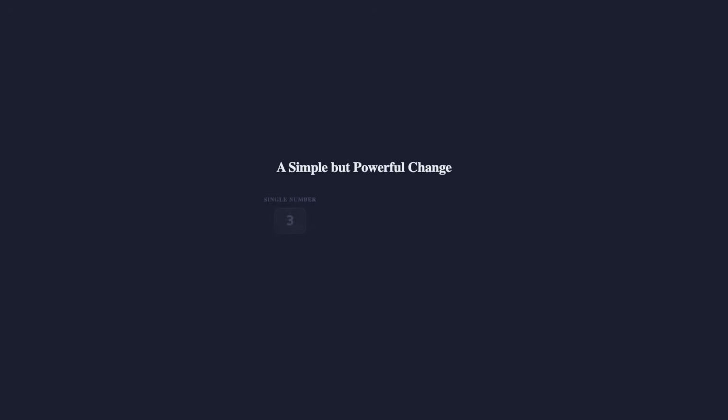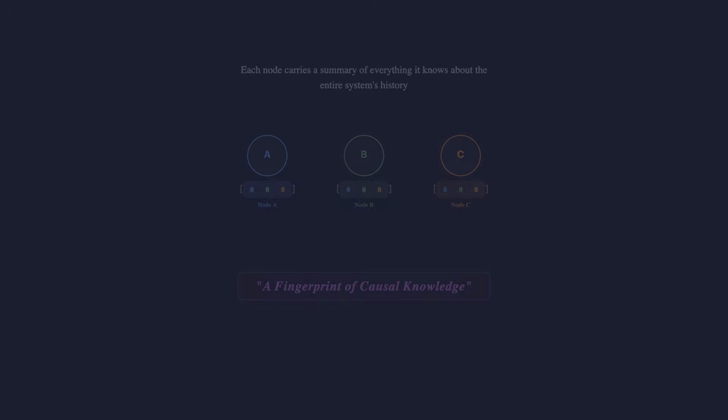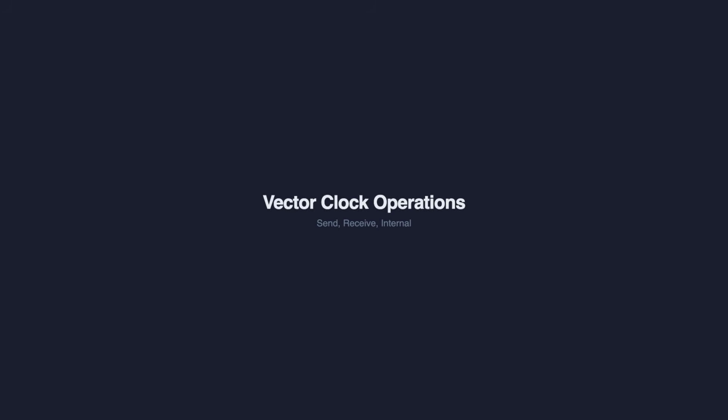This simple change, from a single number to a vector of numbers, gives us exactly the power we were missing. Each node now carries a summary of everything it knows about the entire system's history. It's like a fingerprint of causal knowledge. Let's walk through the 3 operations with a concrete example.